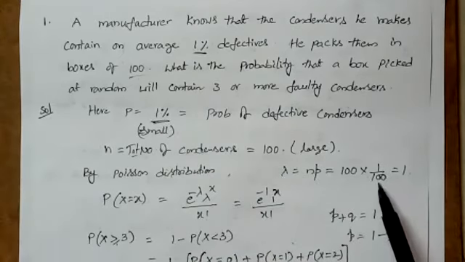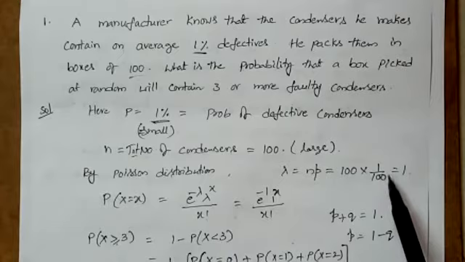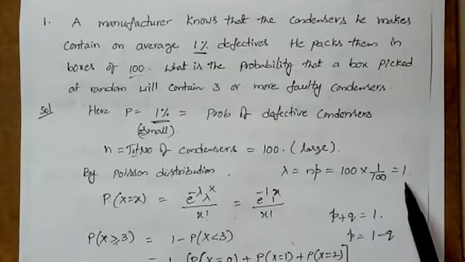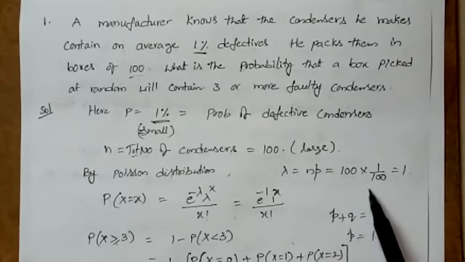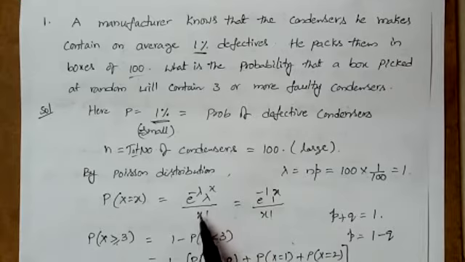So 1% can be written in fraction form as 1 by 100, and cancelling 100 and 100 we get the value of lambda as 1. Next, another value we should know is e. e you already know, the value 2.718.